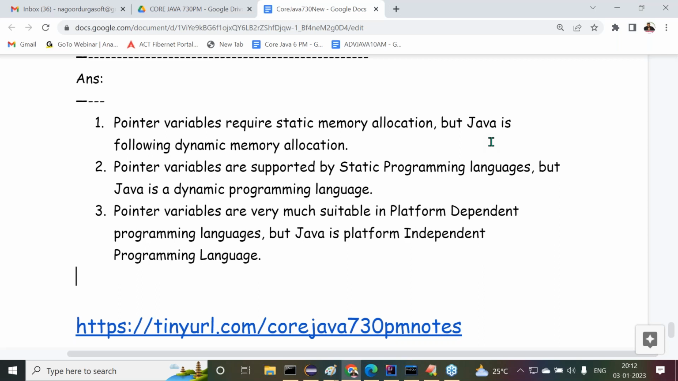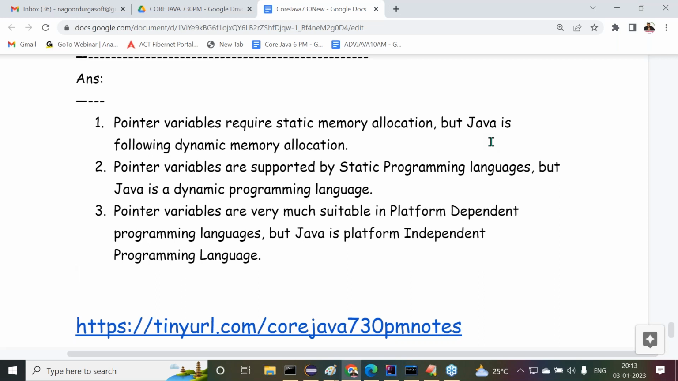Maybe, may not be. Chances are that pointers are referring to some address location which does not exist there at runtime, where unnecessary problems come. Because of this reason, pointers are not at all suitable in which programming languages? Platform independent programming languages. Pointers are suitable in which programming languages? Platform dependent programming languages only.